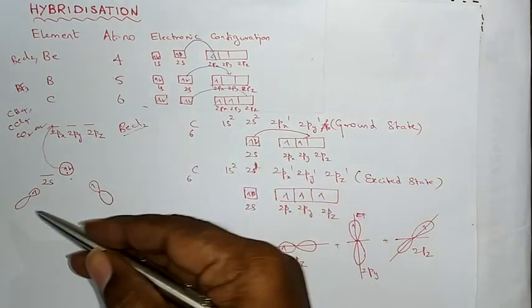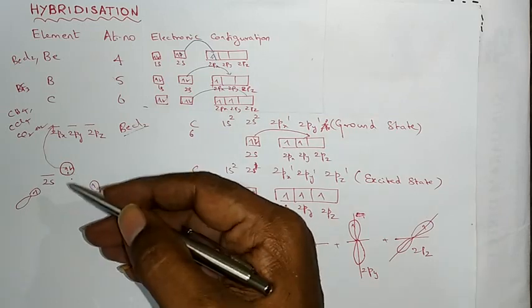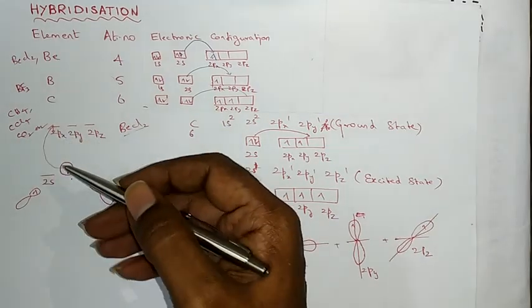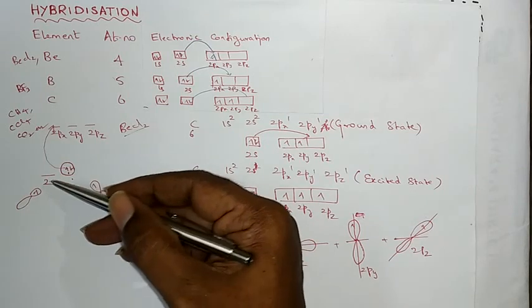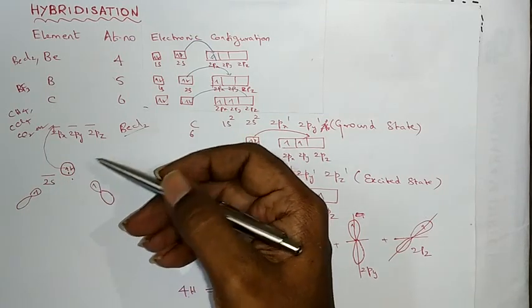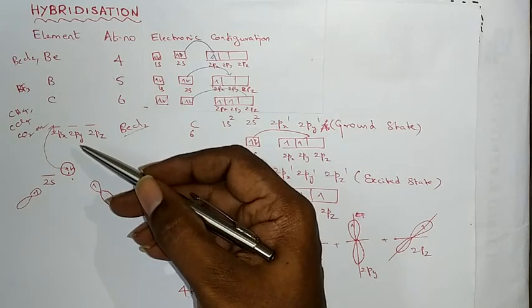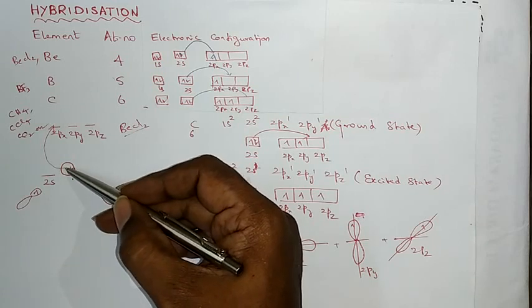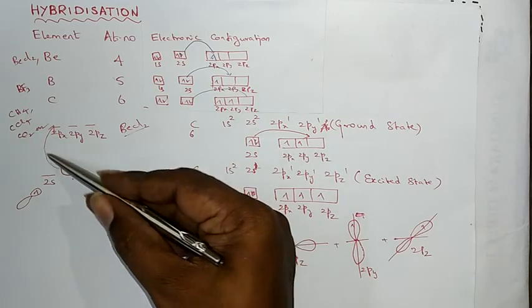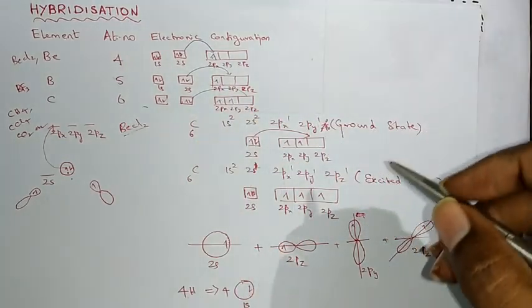The energy released during this approach is sufficient for the excitation of the electron. The energy lost is sufficient to excite the electron from the 2s atomic orbital to the 2px atomic orbital. So excitation happens.